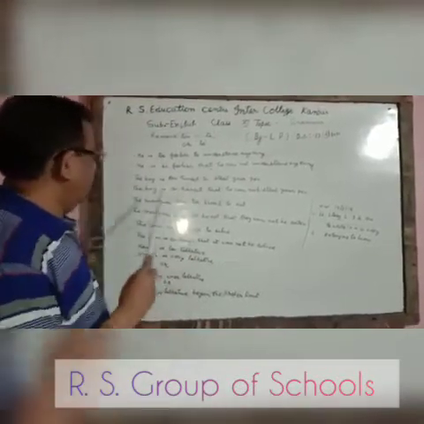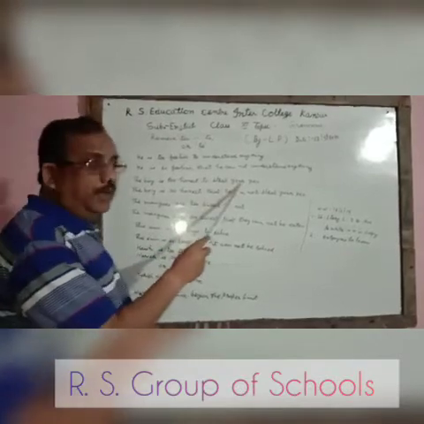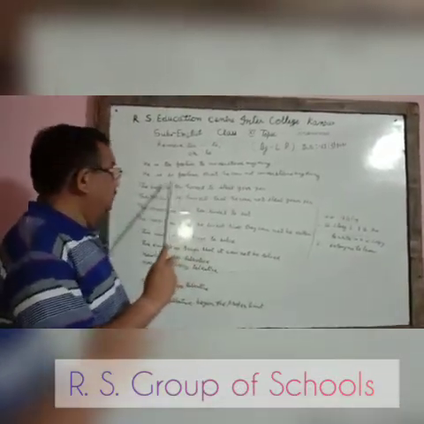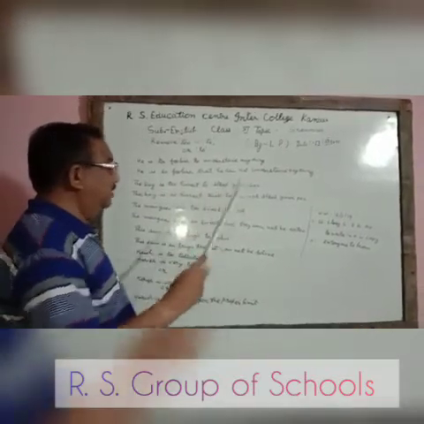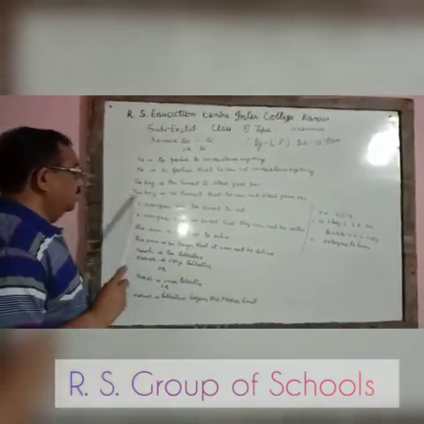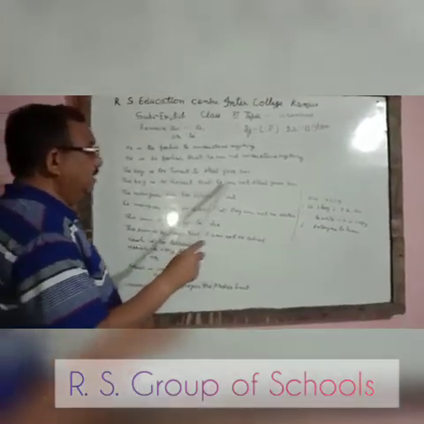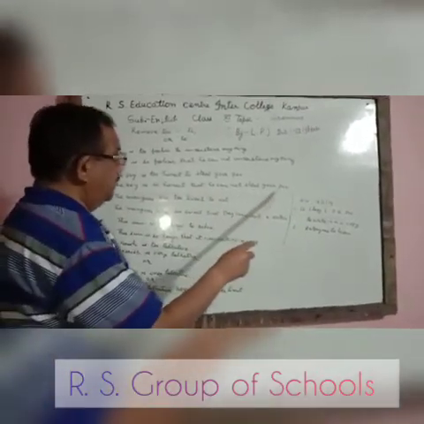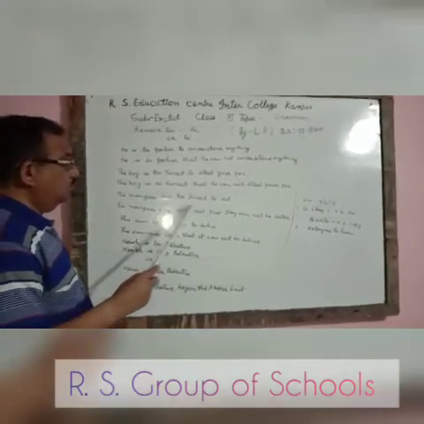In the same way, the boy is too honest to steal your pen. It will be: the boy is so honest that he cannot steal your pen. Next, the mangoes are too sweet to eat.